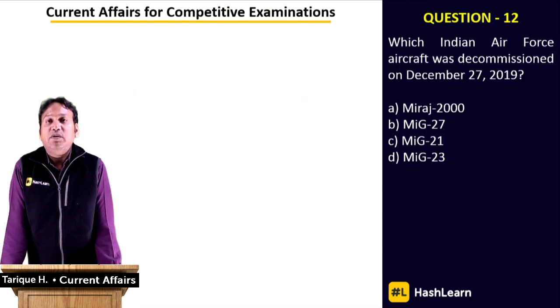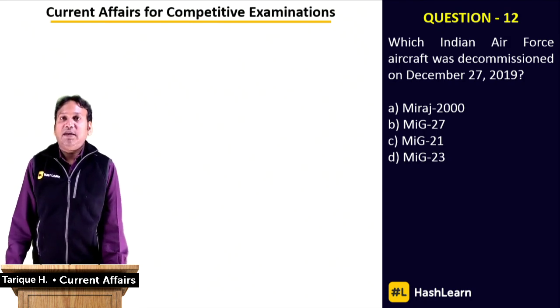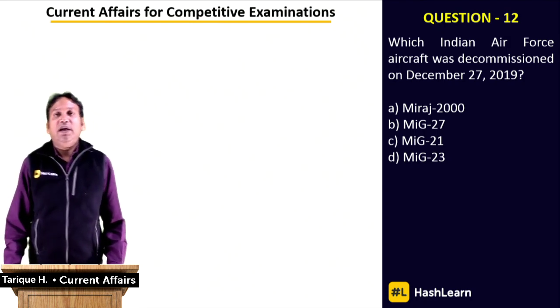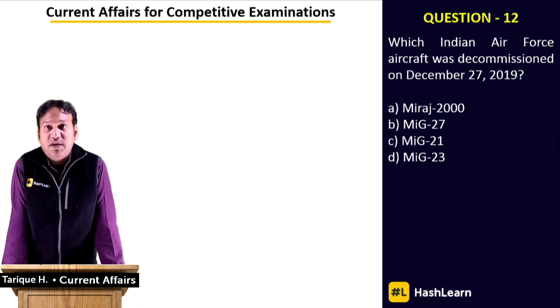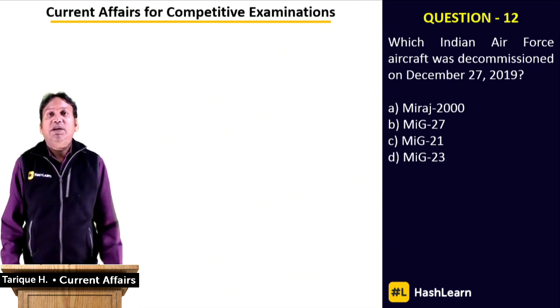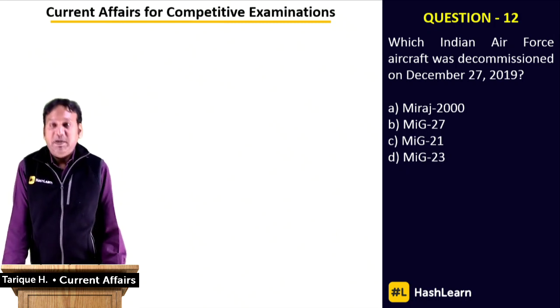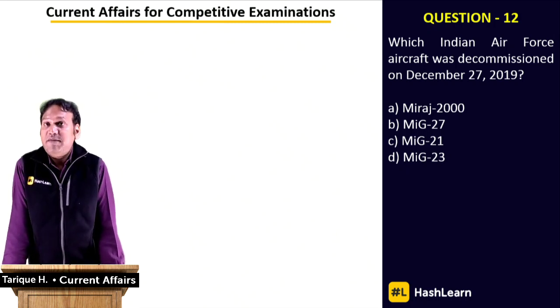So that now you're moving to the newer, better aircraft like the Rafale aircraft. So which is the aircraft which has been decommissioned? Is it Mirage 2000? Is it MiG-27, MiG-21, or MiG-23? What is the name of this particular aircraft which has been decommissioned? Mirage 2000, MiG-27, MiG-21, or MiG-23? The correct answer is MiG-27.